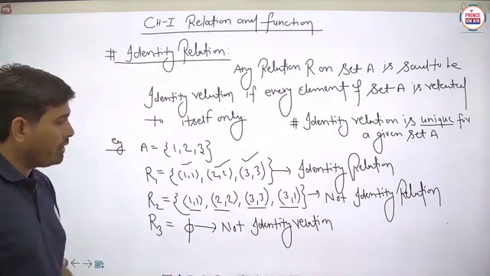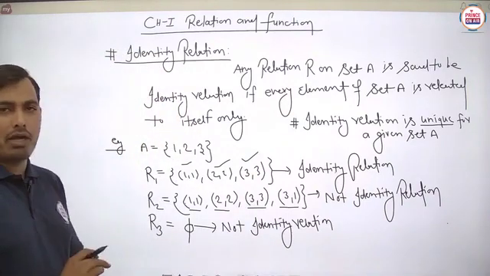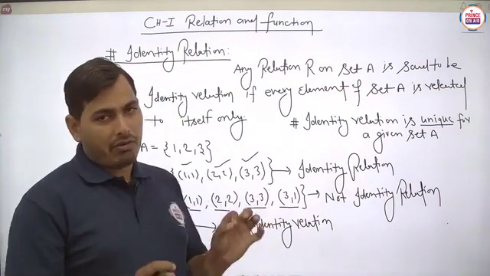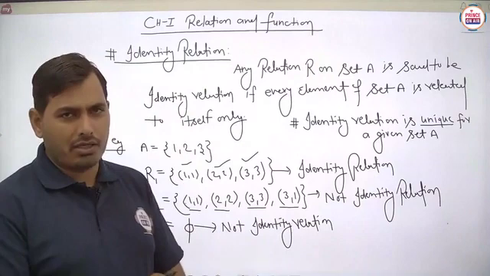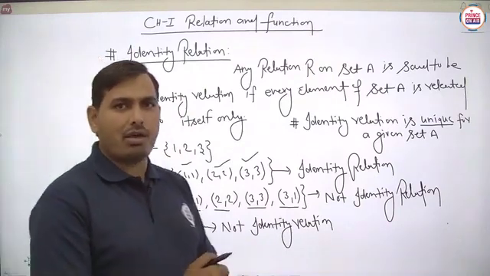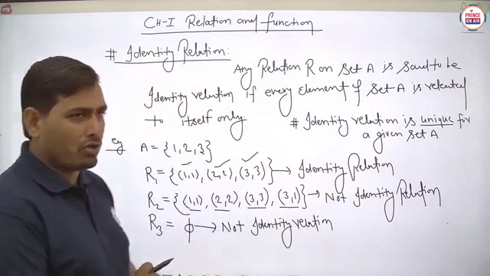So basically, student, you have to pause the video to note down each and every part, and I think you are getting the concept of identity relation here. It will be unique, meaning only one identity relation will always exist for the given set A where the particular relation is defined.